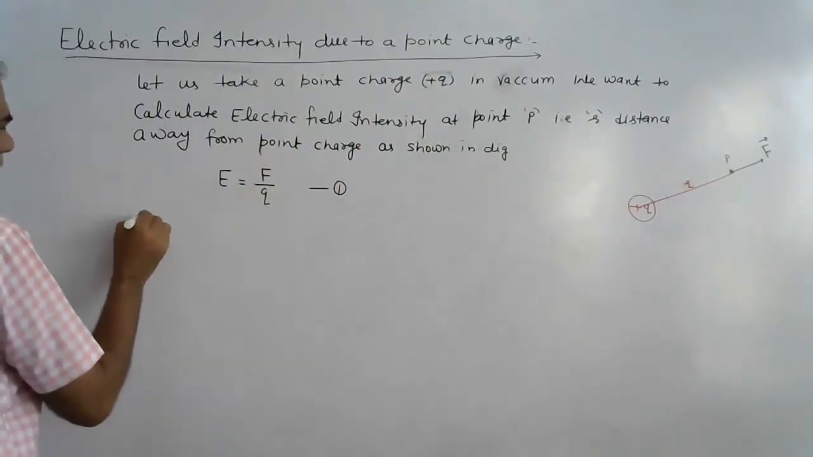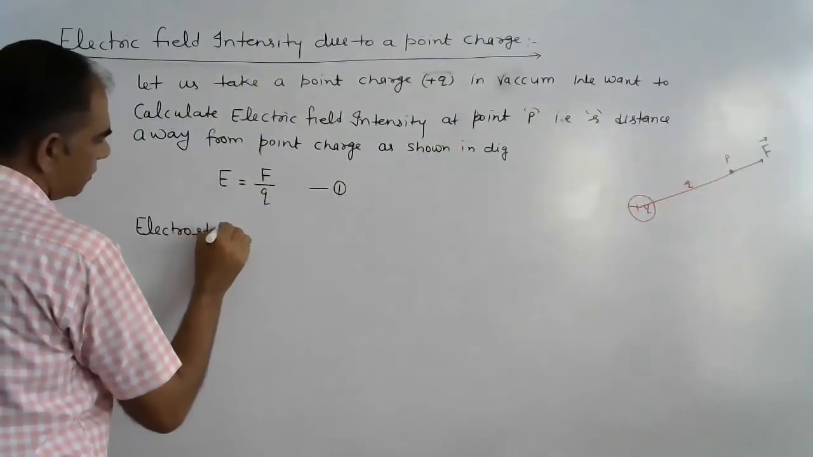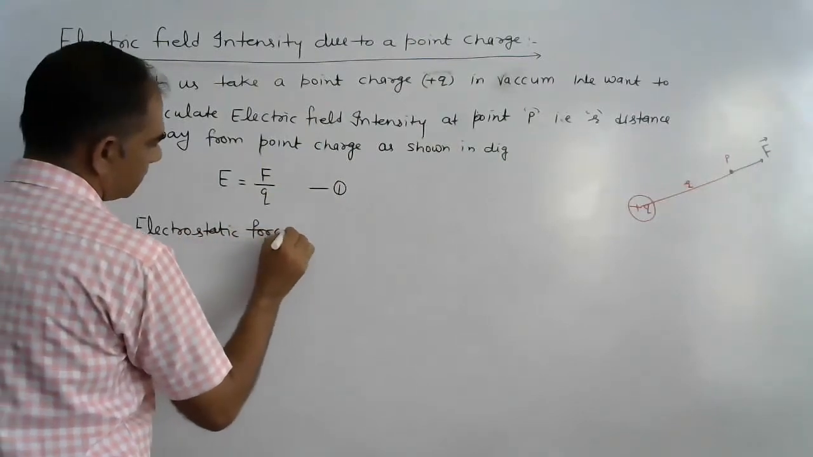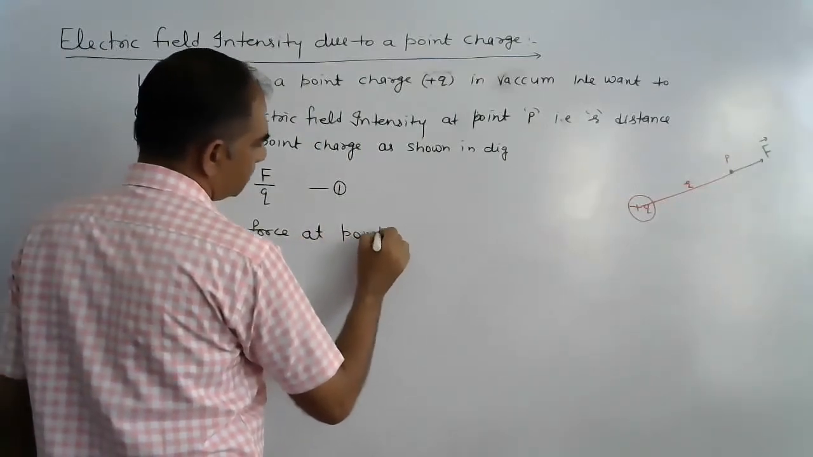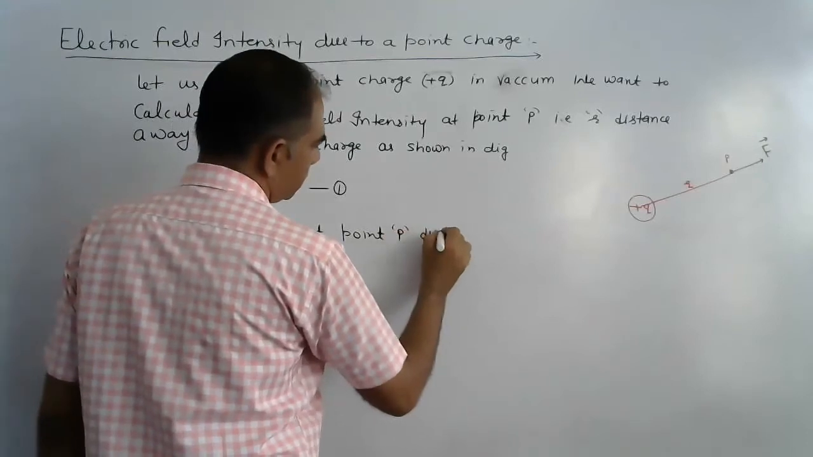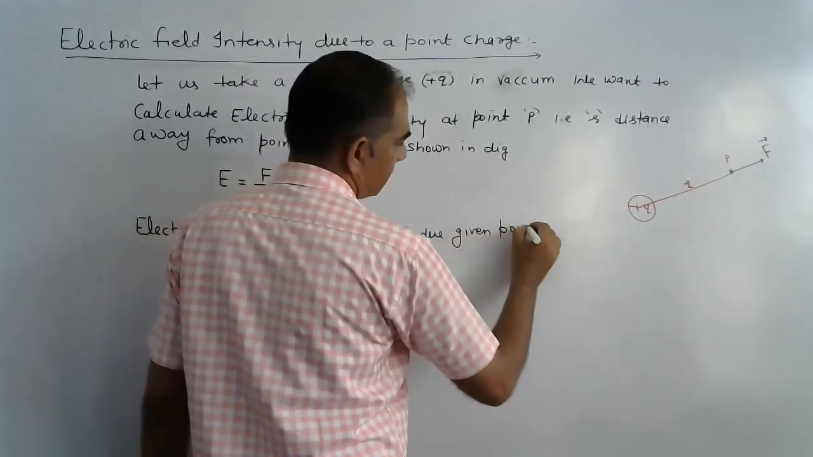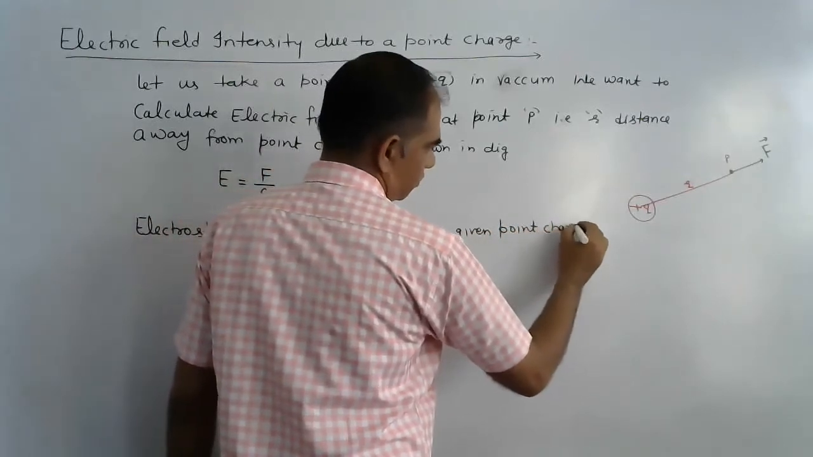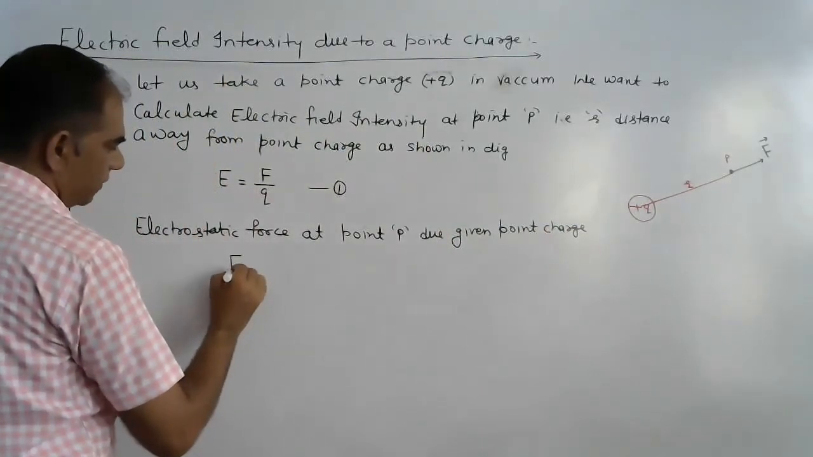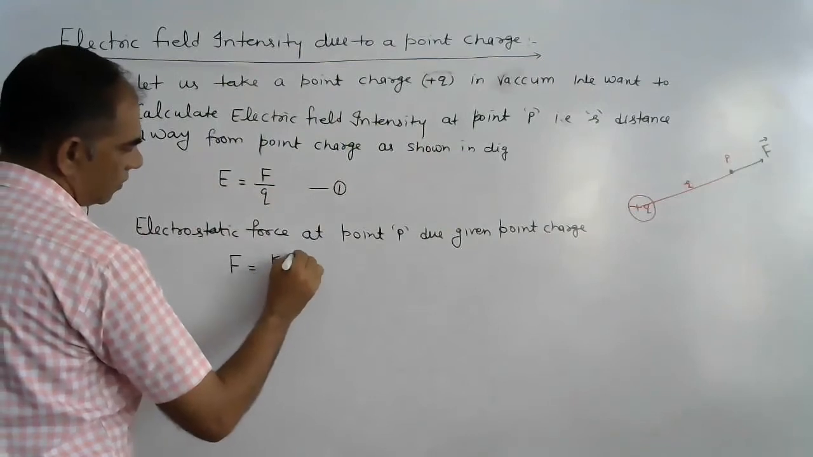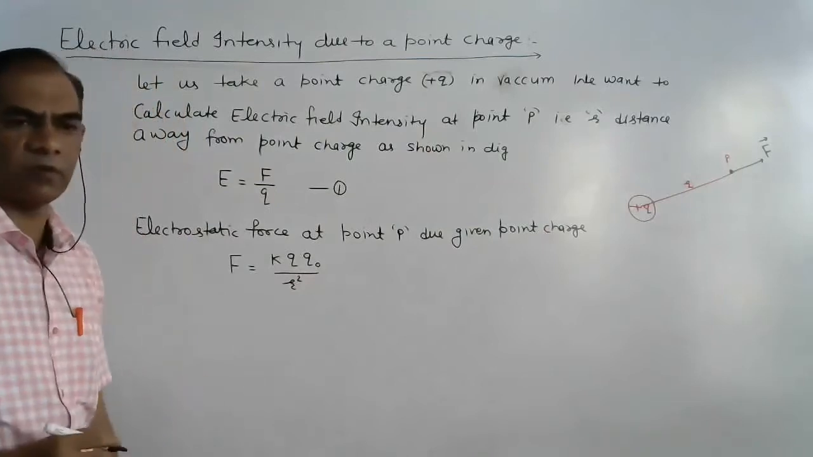So, electrostatic force at point P due to a given point charge. So F is equal to K Q naught upon R square. This is the formula, Coulomb's law.